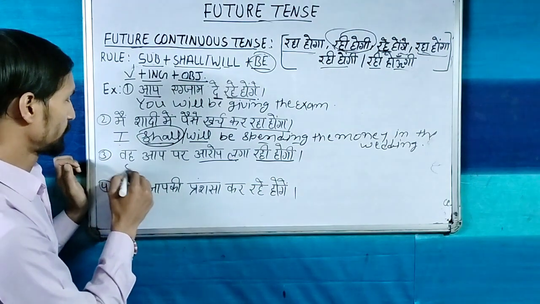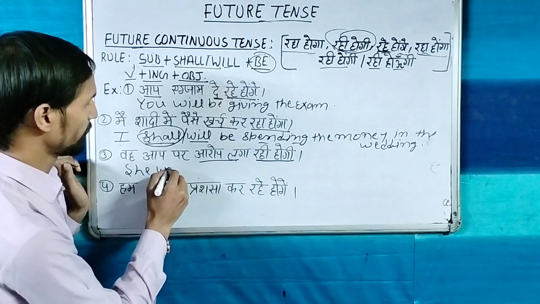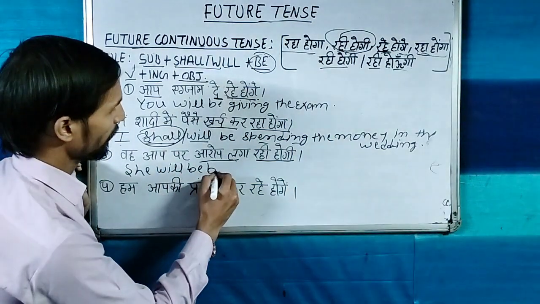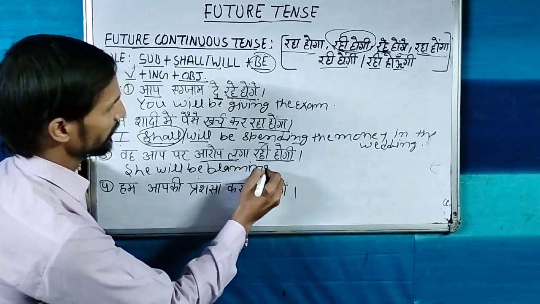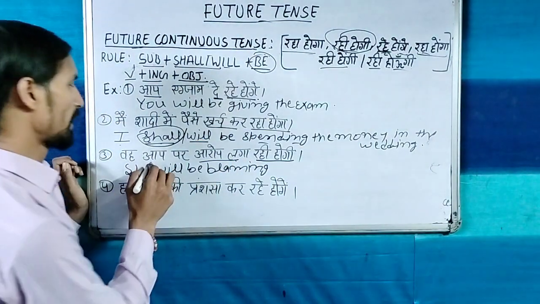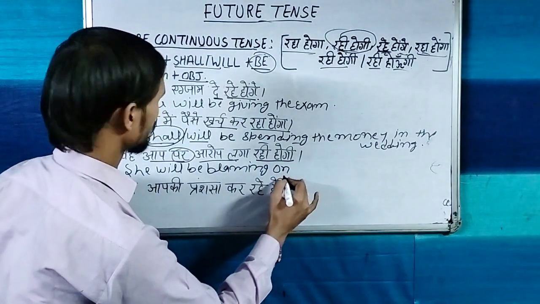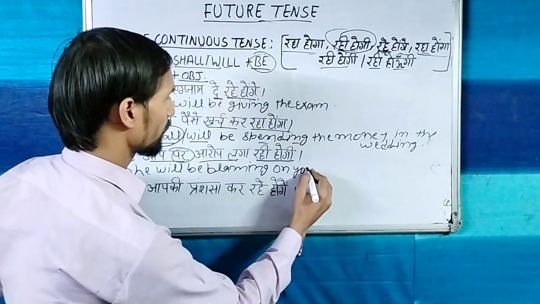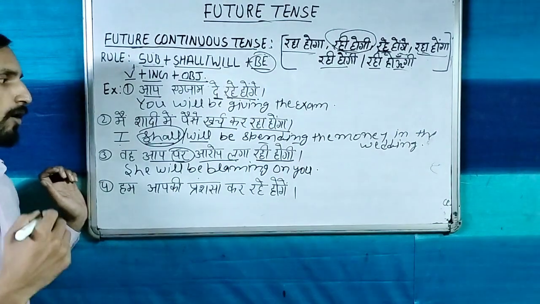So subject, she, we will use will, she will be, आरोप लगाना, blame, and we will add ing, so it will become blaming. आप पर, on is a preposition, so it will come before the noun and pronoun, and आप पर, you. So she will be blaming you.